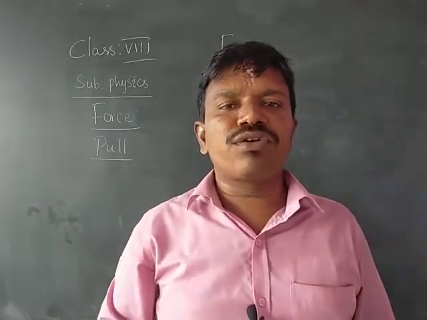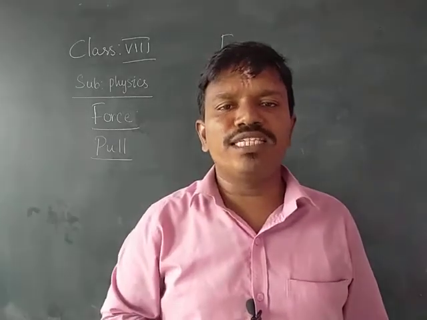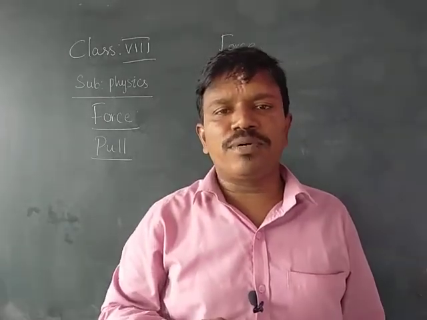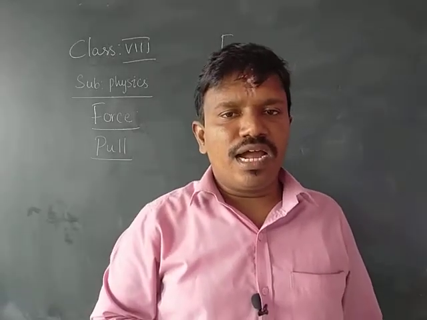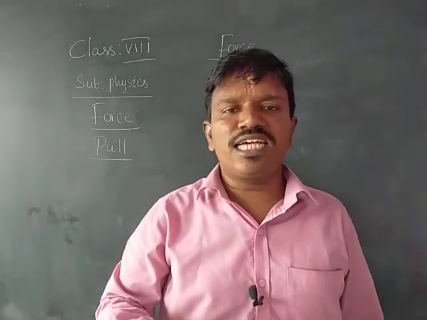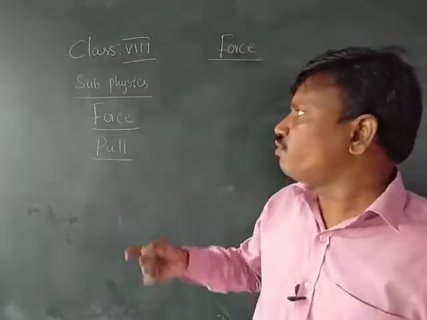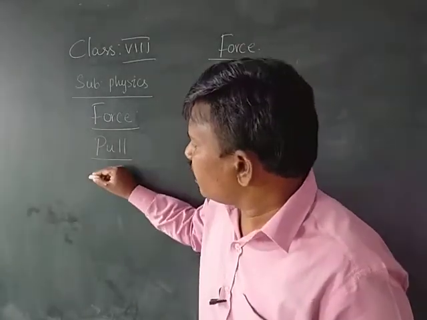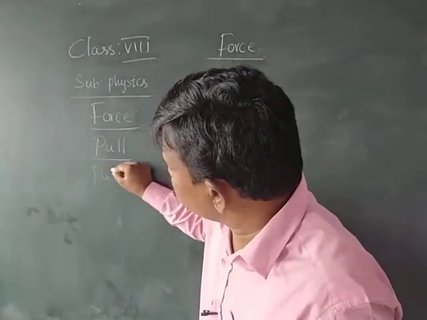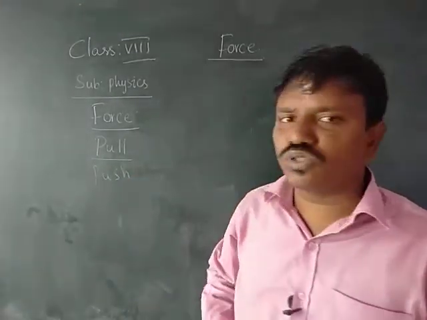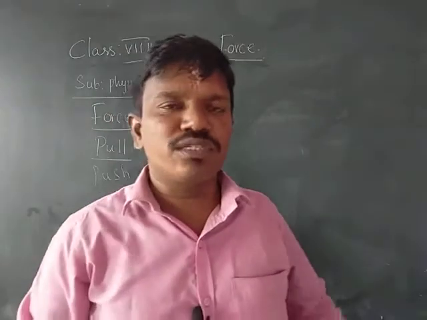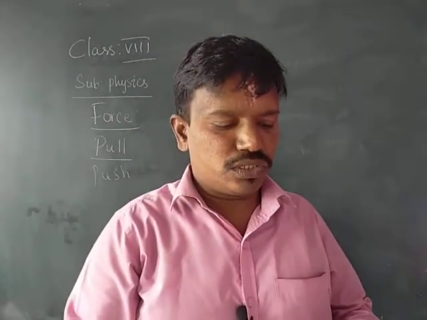The unit of force is Newton. 1 Newton is equal to 1 kg meter per second square. Push as well as pull both together give the force. Push is an action which tends to change the state of an object, which is called the force.